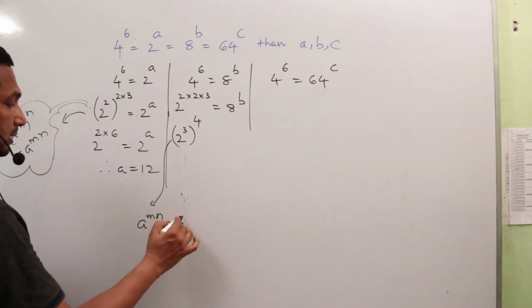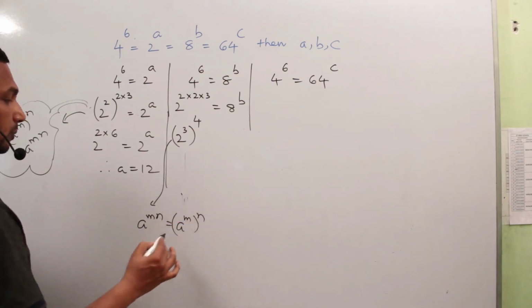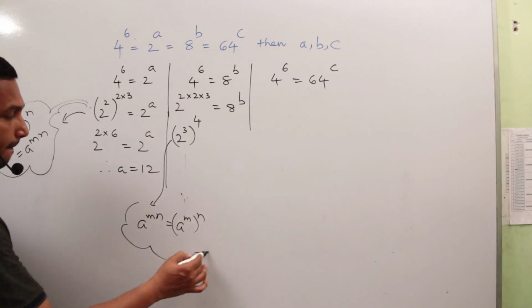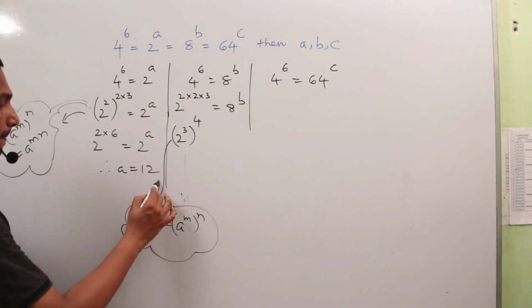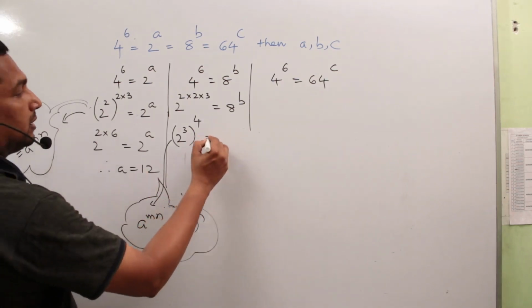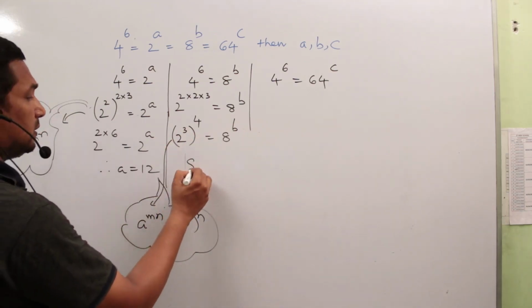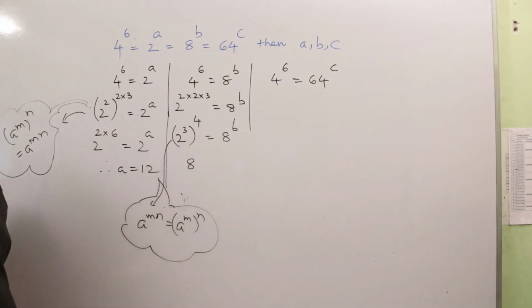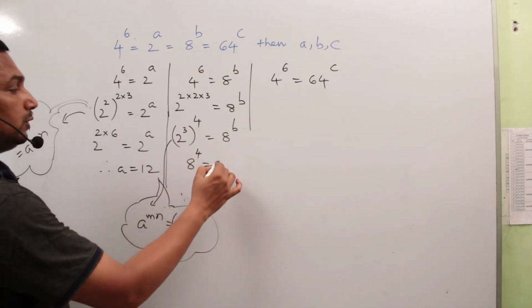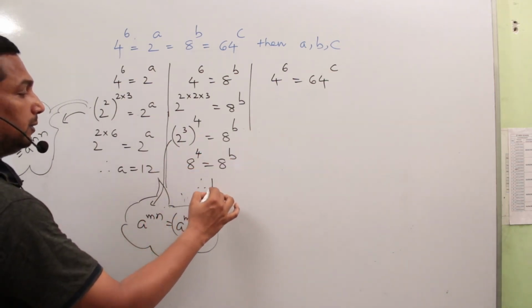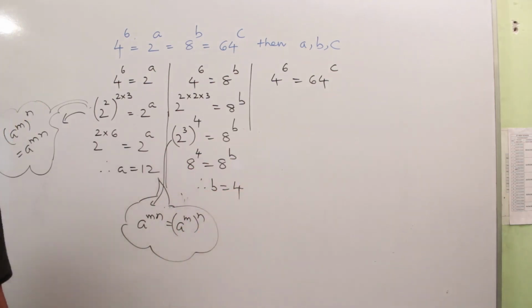It can be written as a to the power of m whole to the power of n. Right. So 2 to the power of 3 means 8. 8 to the power of 4 is equal to 8 to the power of b. Therefore b is equal to 4.